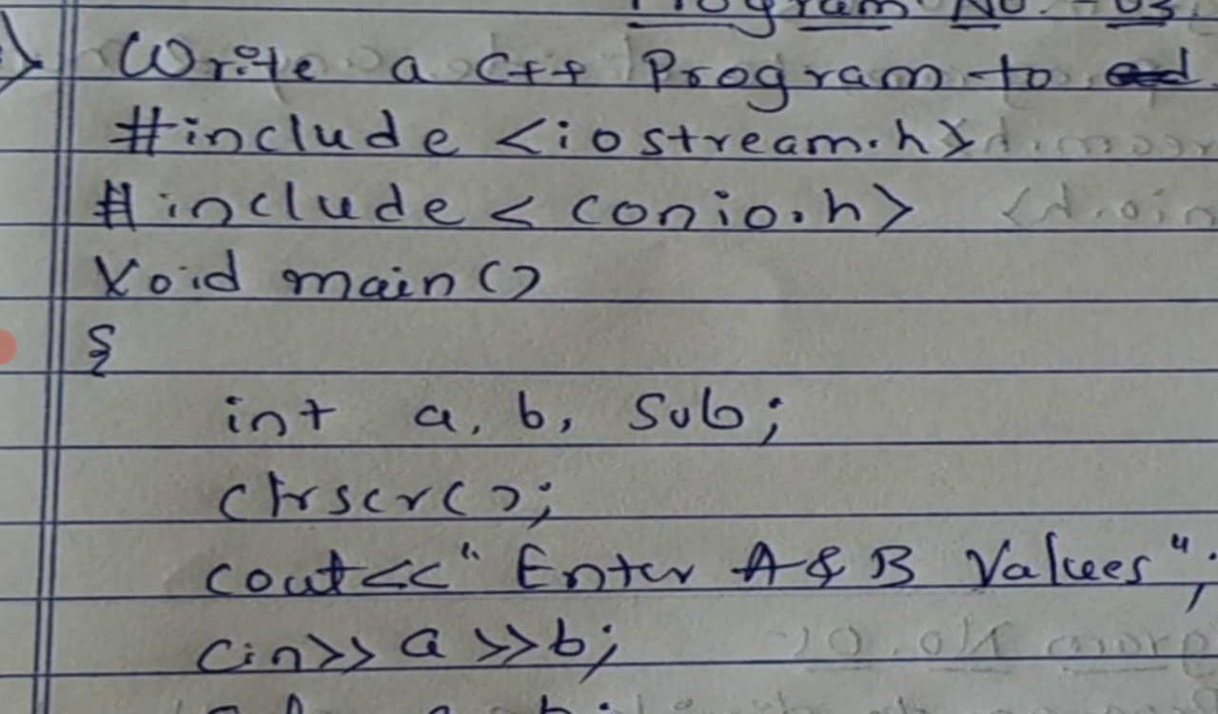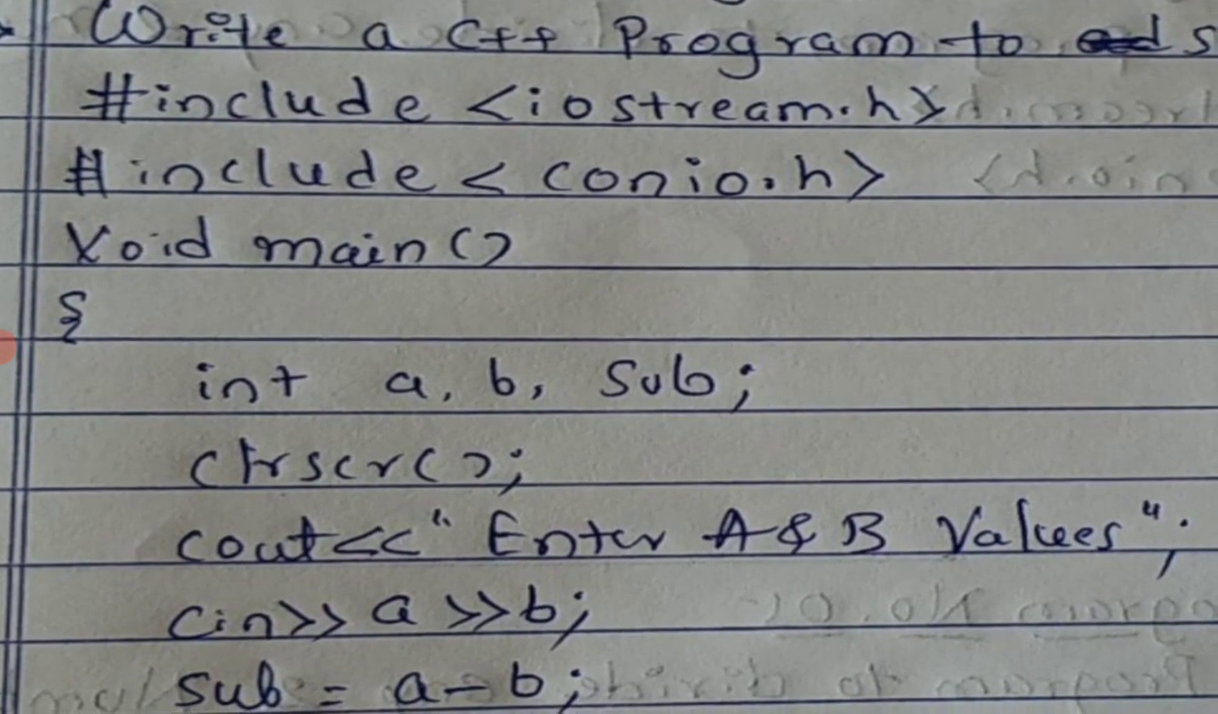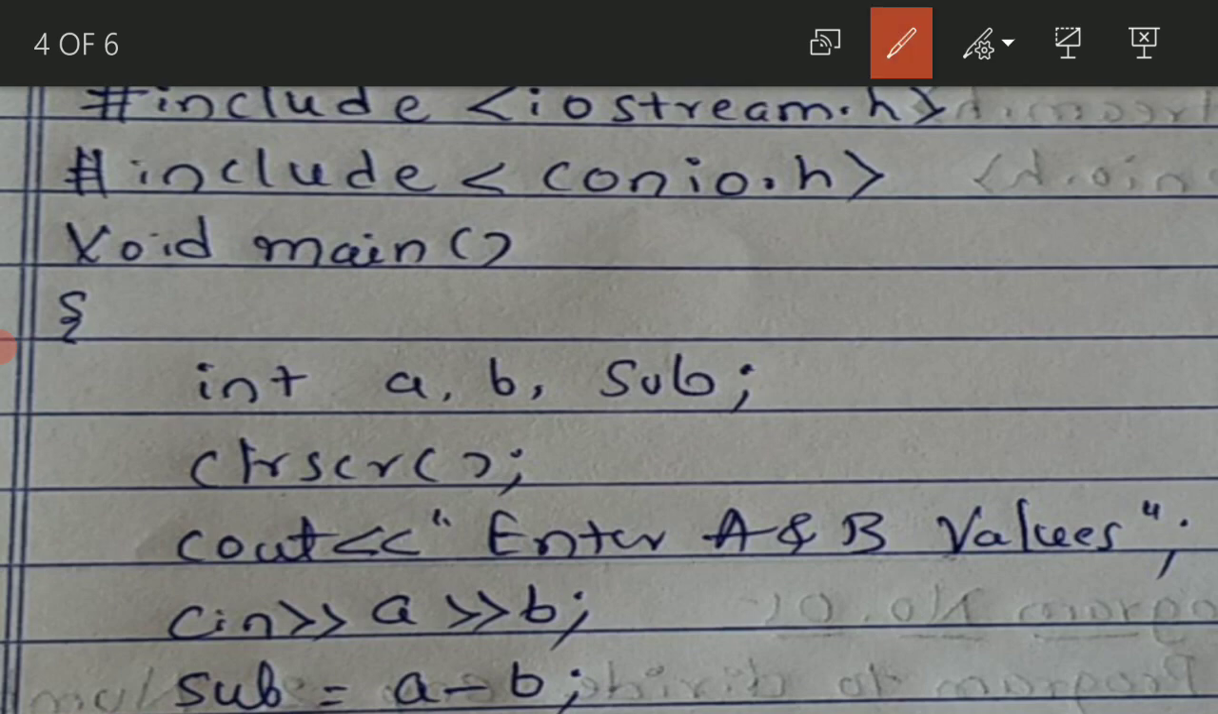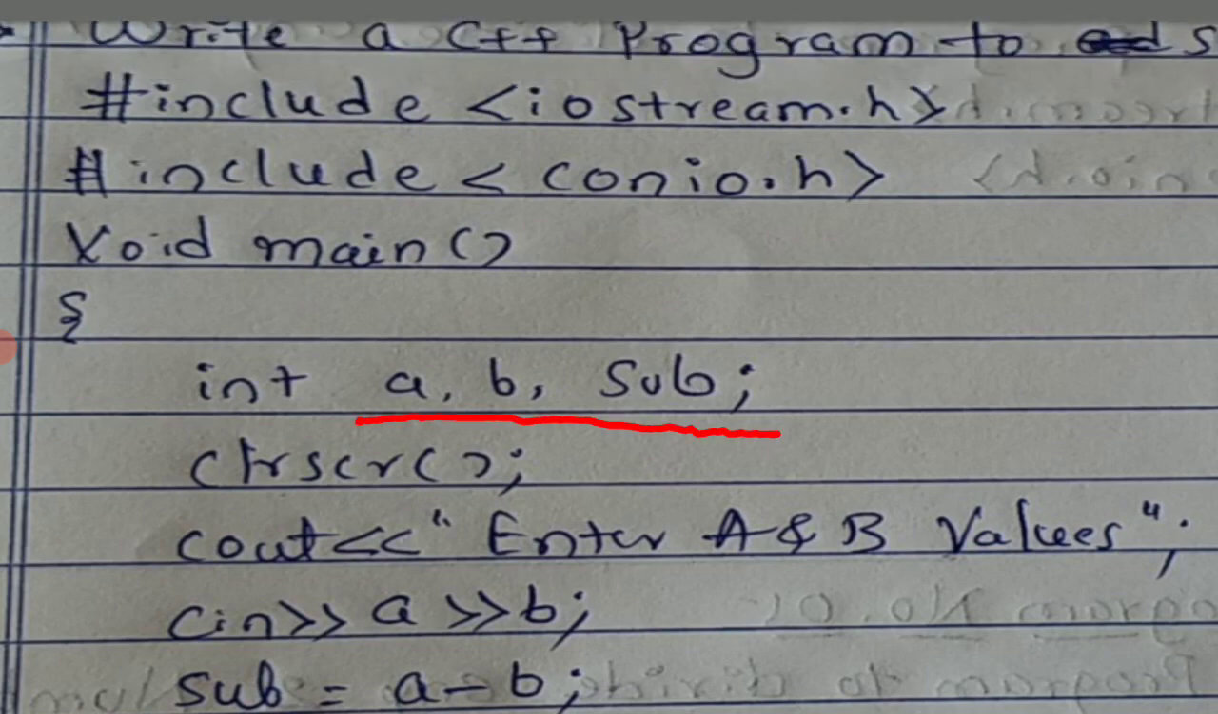So let us see what happens here. In this step, first we are going to start with the 2 header files. What are those 2 header files? Hash include iostream.h, then hash include conio.h. After that, void main. And as we are subtracting 2 numbers, we require 2 numbers here, a and b, and sub is a result variable. That means I am going to store the result in the sub variable.